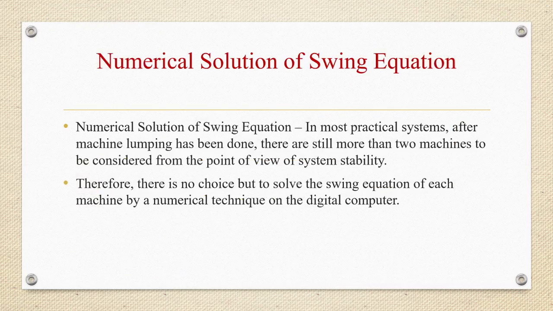So today we are going to discuss the topic numerical solution of swing equation and various factors affecting transient stability. So let us start our class. Numerical solution of swing equation: in most practical systems, after machine lumping has been done, there will still be more than two machines to be considered from the point of view of system stability. So we have no choice but to solve the swing equation of each machine by numerical technique on the digital computer. Okay, so we are going to solve the swing equation in a step-by-step manner.